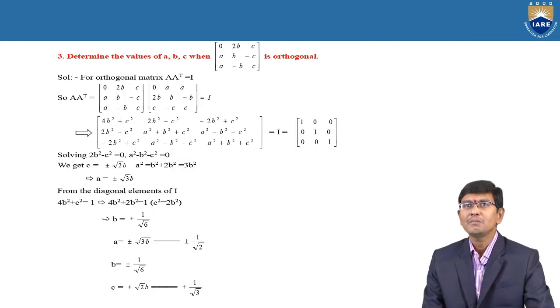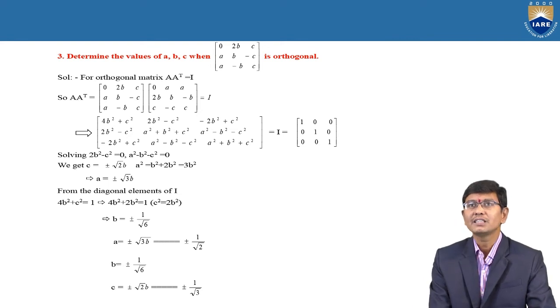And again, next one, determine the values of A, B, C whenever the given matrix is orthogonal. Here the given matrix is a 3 by 3 matrix with elements 0, 2B, C, A, B, minus C, A, minus B, C. Similarly, the transpose has first row 0, 2B, C, second row A, B, minus C, and third row A, minus B, C, and we need to show that A into A transpose is equal to I. Why? Because in this problem, the given matrix is orthogonal, which means A into A transpose is equal to I.